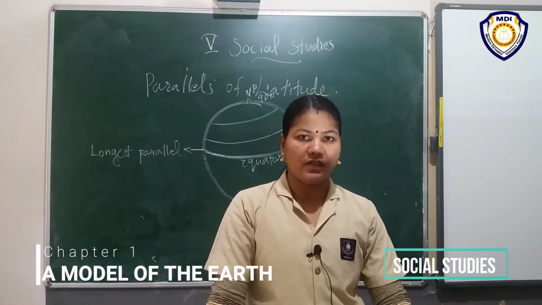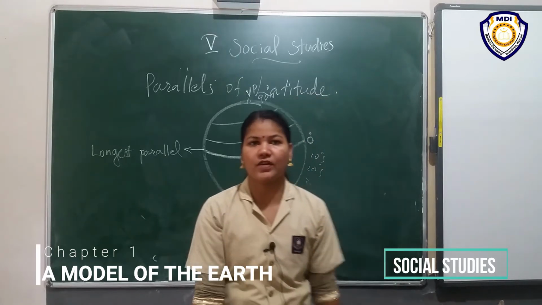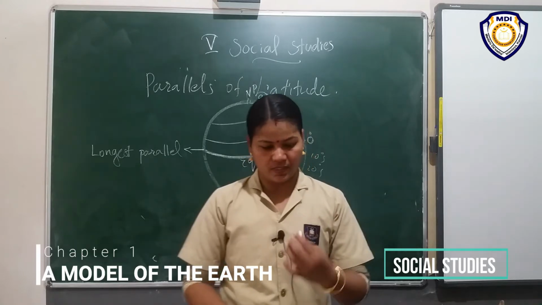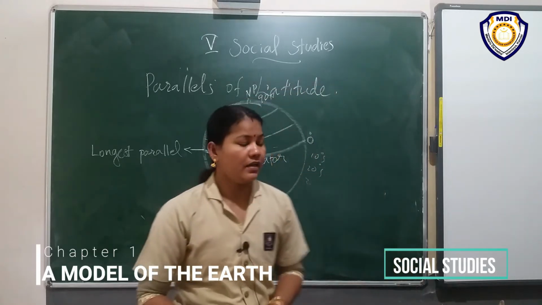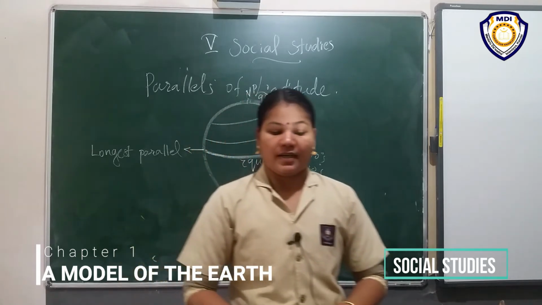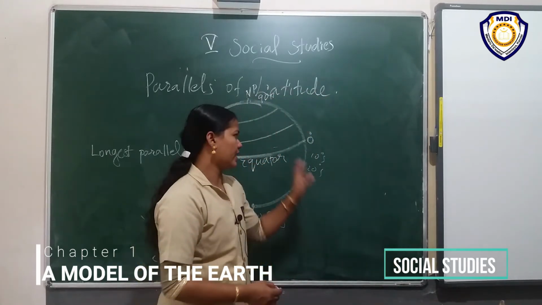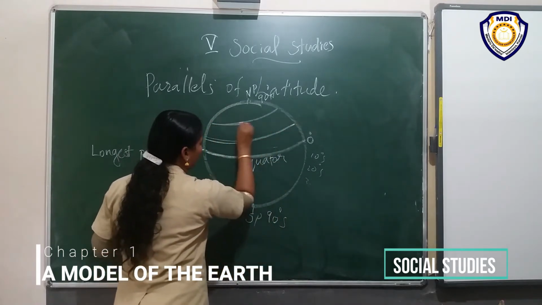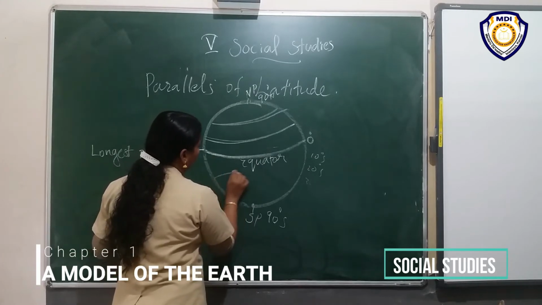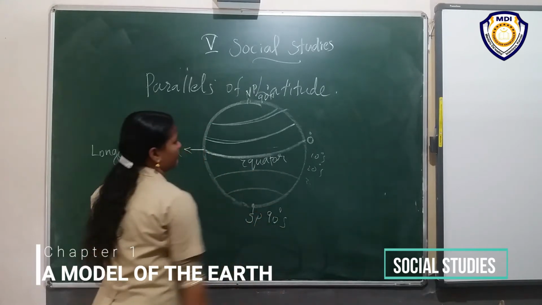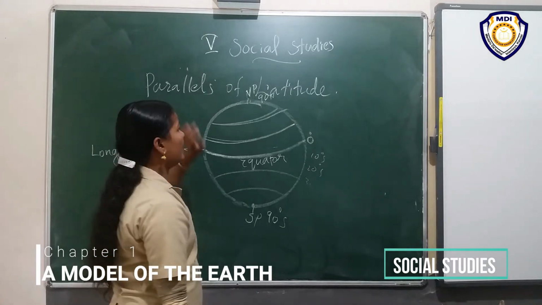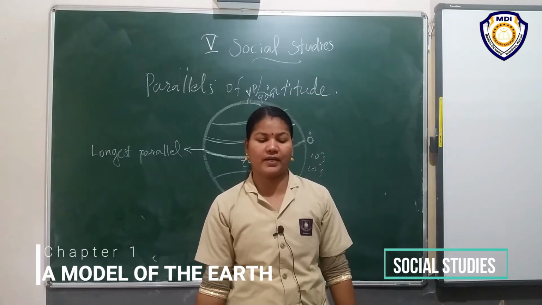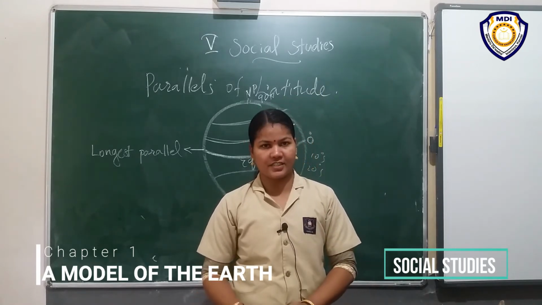Special parallels of latitude. Okay, parallels of latitude, is it clear? What is latitude? We know that these are lines running parallel to the equator. What are lines running parallel to the equator called? Parallels of latitude. Underline that. Lines running parallel to the equator, these lines are called latitude.